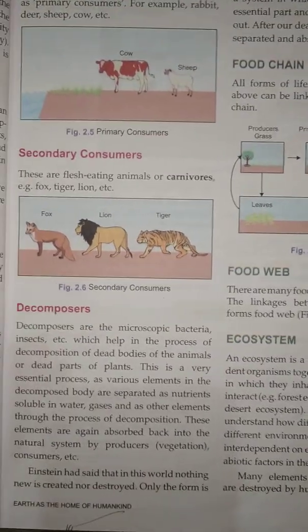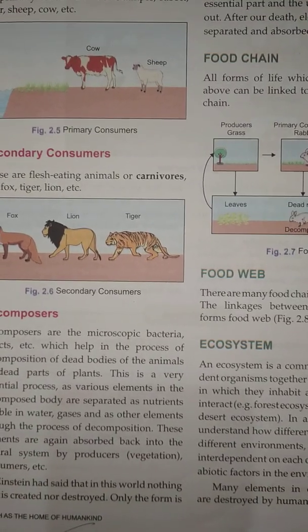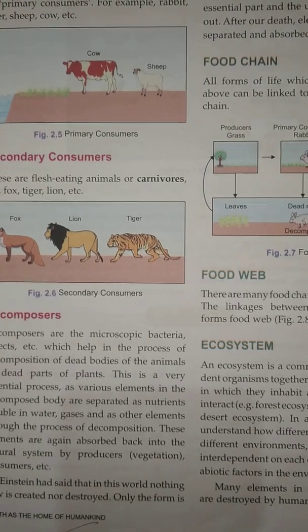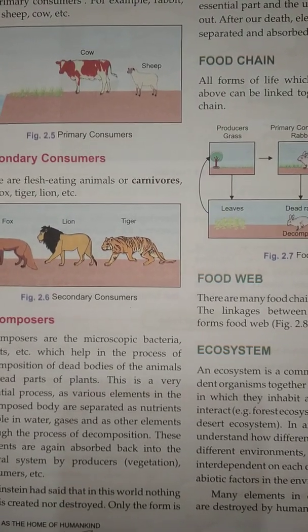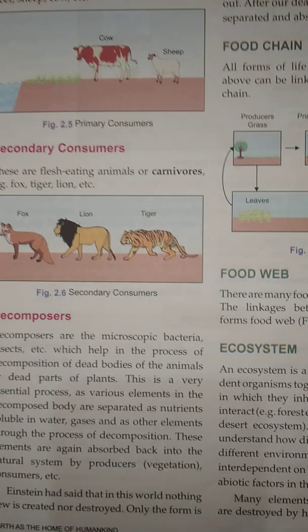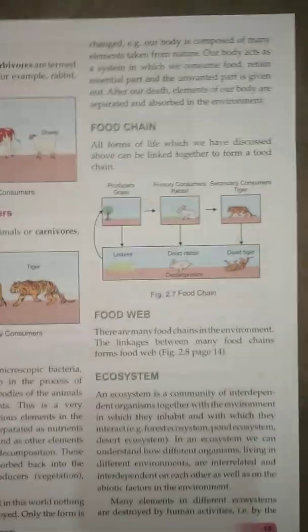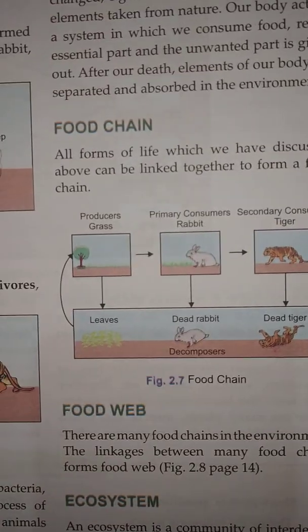So in the previous video we talked about different things. We started reading about the biotic factors. In that we read about producers, primary consumers, secondary consumers, and also decomposers. Now today we will talk about food chain. So what is that food chain?